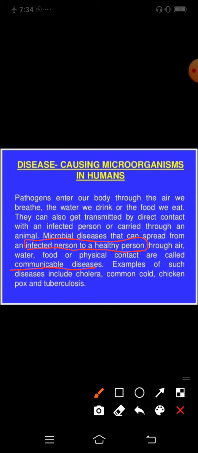Examples of such diseases include cholera, common cold, chicken pox and tuberculosis. So these are communicable diseases. Common cold, as you know, if anyone sneezes, its droplets are suspended in the air and enter the human body through inhalation. Chicken pox is also a viral disease, and tuberculosis, also called TB, is spread through bacteria. Its causative agent is bacteria.